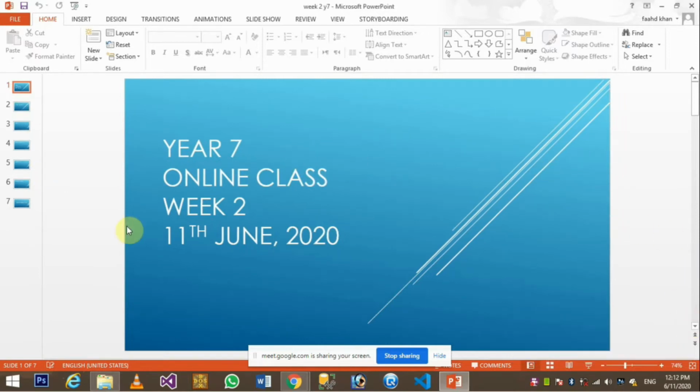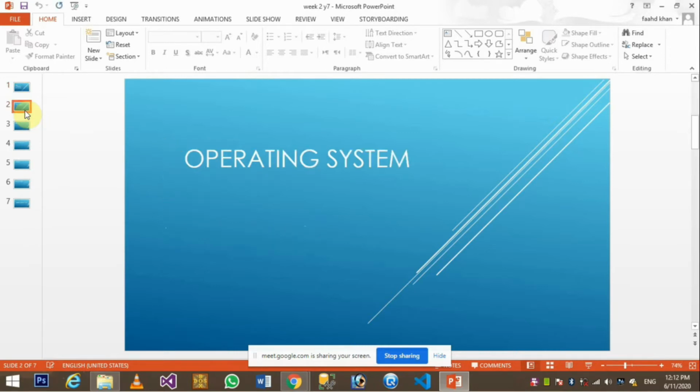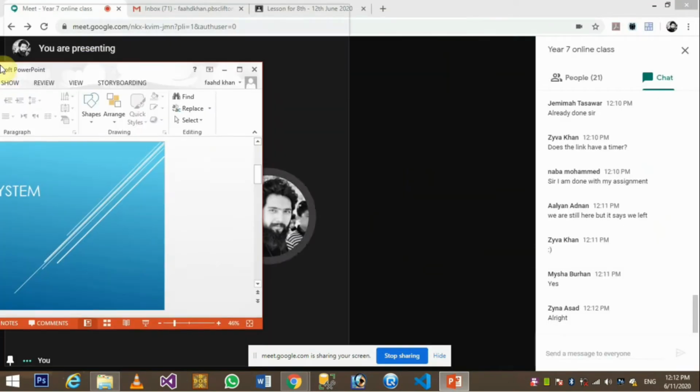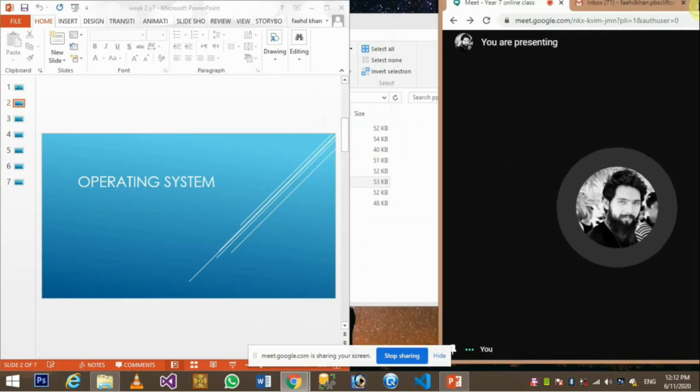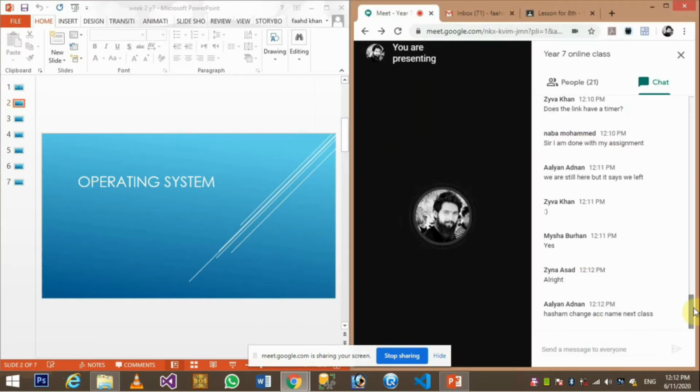Okay, so now, 11th June, year 7 week 2, we're starting with the operating system. If we talk about this operating system, what do you understand, what do you know about it?